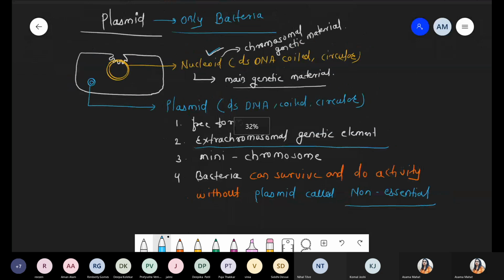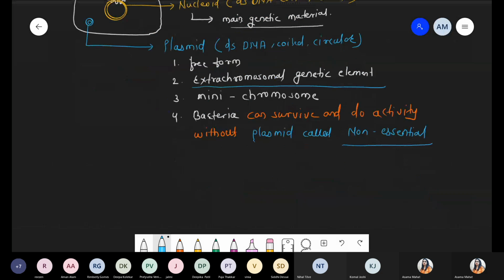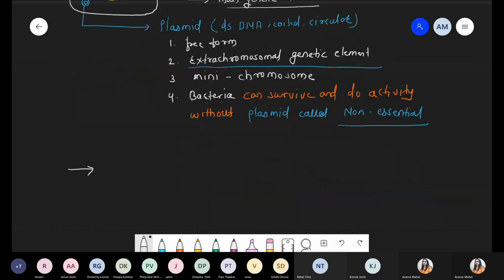These are some information about the plasmid. Can you tell me, if you want to start a replication, which site is important? If you want to replicate a DNA, which part is important? Yes, that is the ori site, or simply the origin.